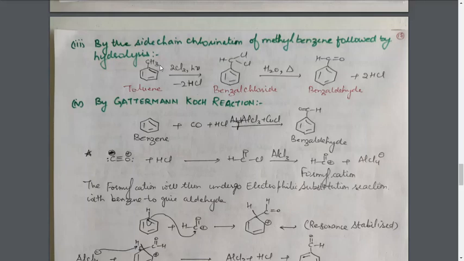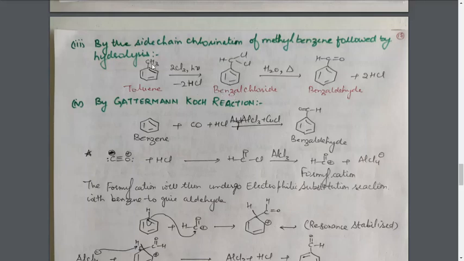The condition will be Cl2 in the presence of sunlight. We have taken 2 moles of Cl2 for a single mole of toluene, so only 2 hydrogen atoms will be removed. In this way, we will get the benzyl chloride.